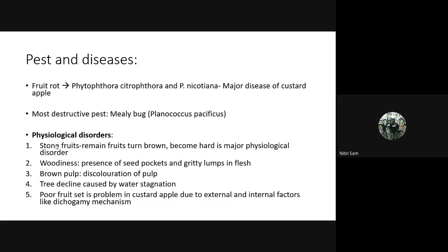Coming to pests and diseases, the disease is fruit rot, and the major pest is mealybug. Coming to the disorders, there are several disorders in Annona species: stone fruits, woodiness, mummification, brown pulp, and tree decline, which is caused by water stagnation in the orchard. Poor fruit set is also a problem in custard apple due to external and internal factors like the dichogamy mechanism.